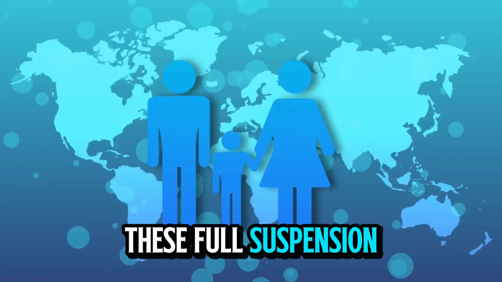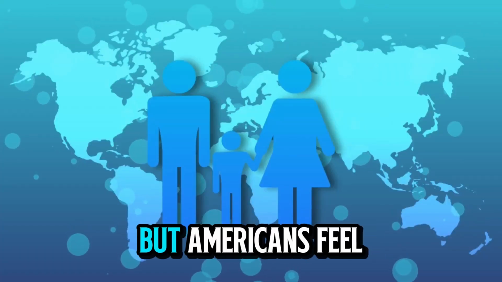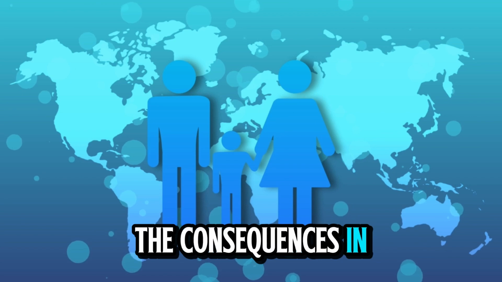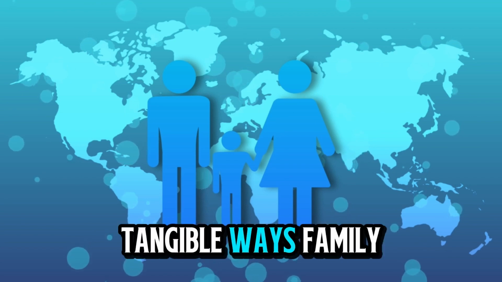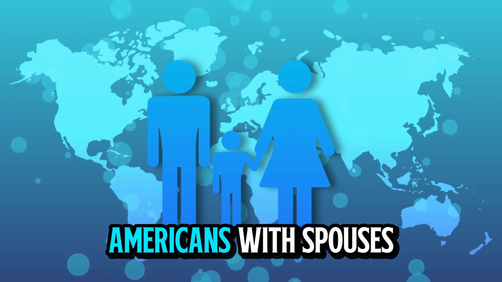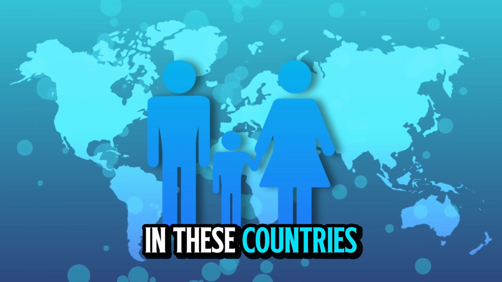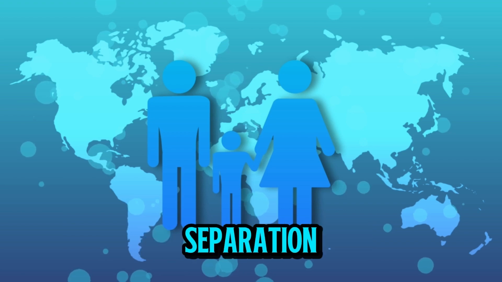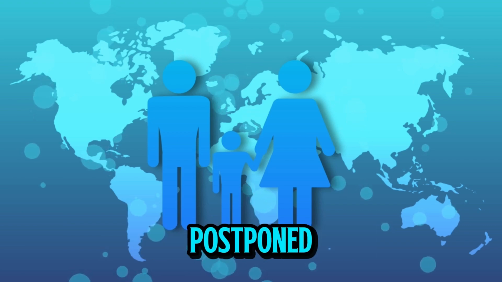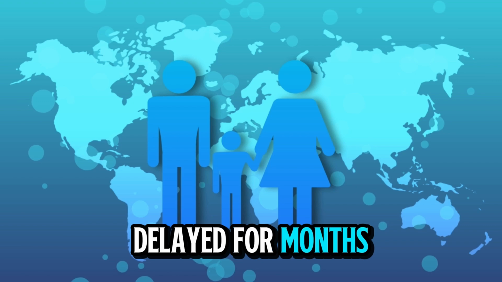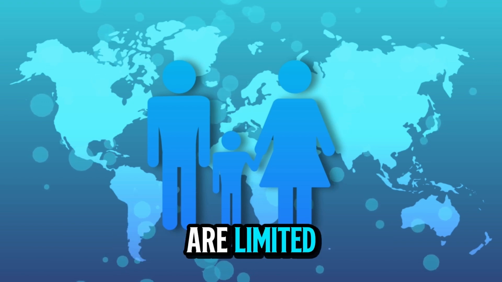These full suspension countries may seem far away, but Americans feel the consequences in real, tangible ways. Family reunification: Americans with spouses, children, parents, or siblings in these countries may face indefinite separation. Visa interviews are postponed, paperwork may be delayed for months, and travel exemptions are limited.